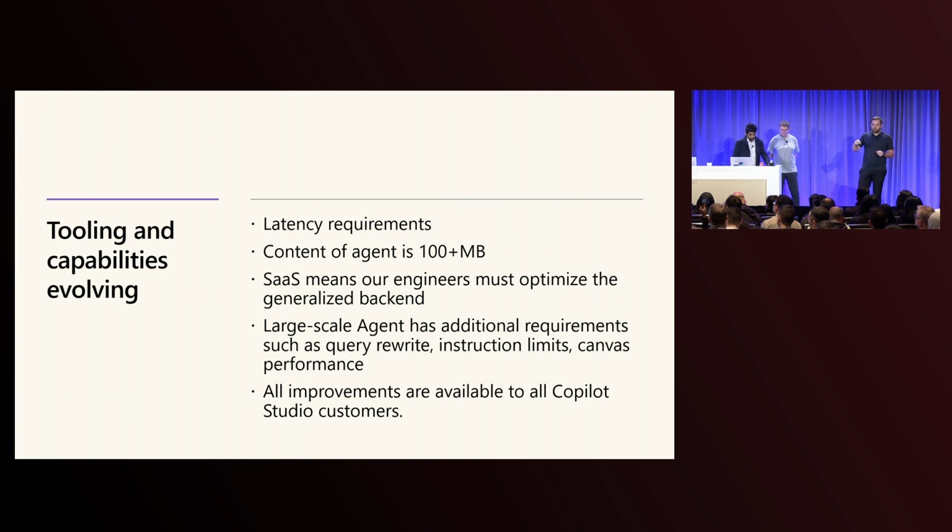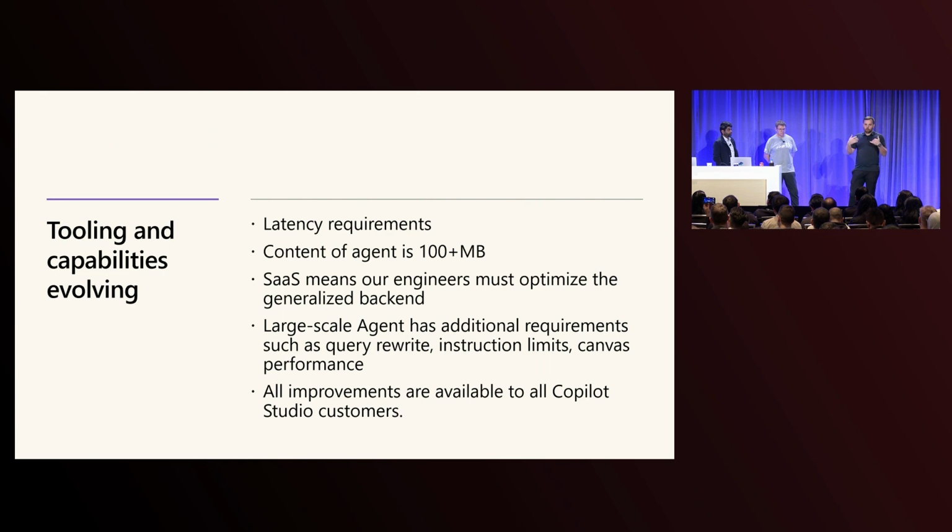And so what we see inside of Copilot Studio is a software as a service platform. It's a low-code tool. We don't want the low-codeness of it to have customers make any sort of trade-off. So we want to make sure we are secure, compliant, low latency, high availability, and we have all the right properties that you expect of a mission-critical solution in our system. This means having very low latency on an agent that has a declarative definition that exceeds 100 megabytes internally. So there's a lot of different content that we have to manage, and we have to make sure that every request can be served in very low latency.